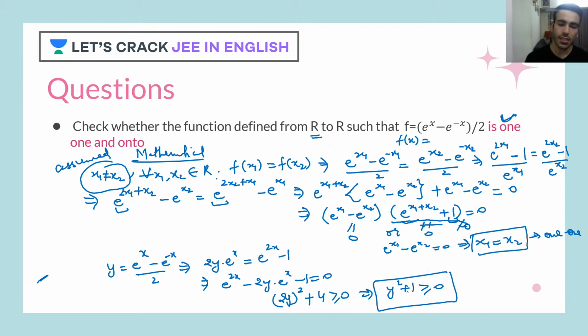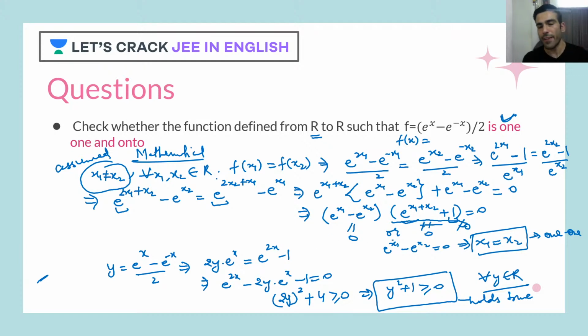Now tell me one thing, guys. This y square plus 1 is greater or equal to 0. Don't you think this is true for every value of y that belongs to a real number? It's positive plus positive, it will always be greater than 0, correct?